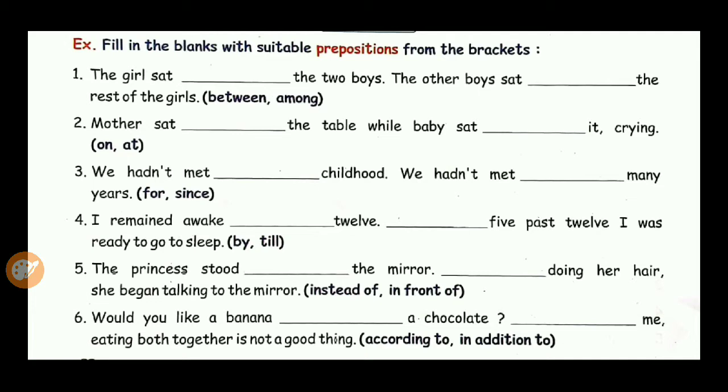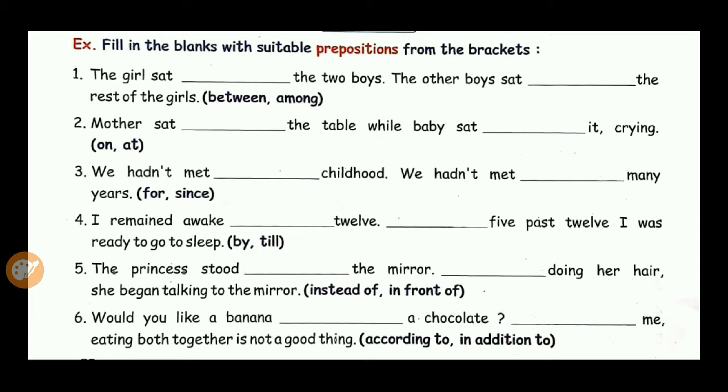Second one: mother sat dash the table while baby sat dash it crying. Prepositions are on and at. So mother sat at the table while baby sat on it crying.